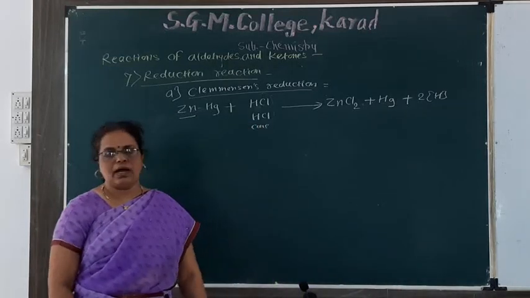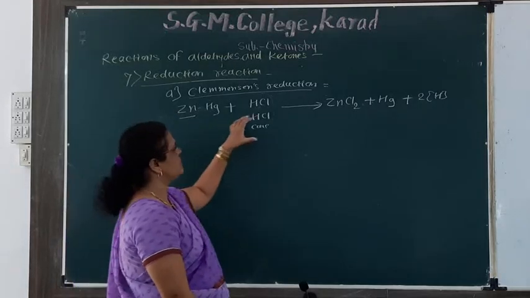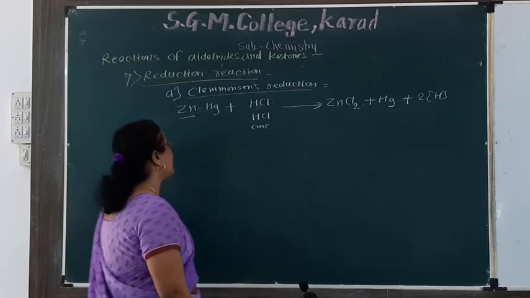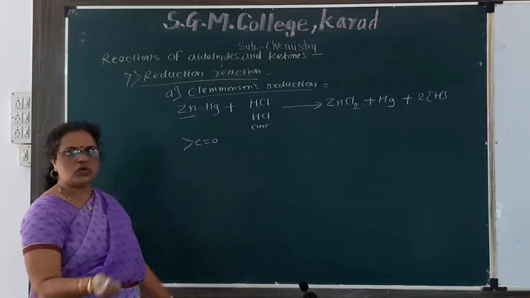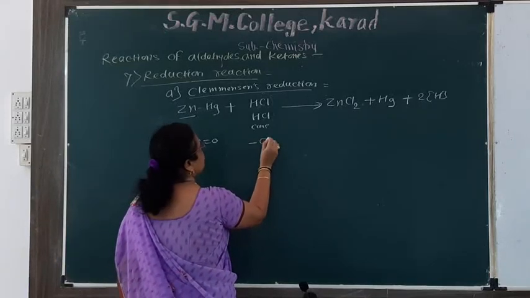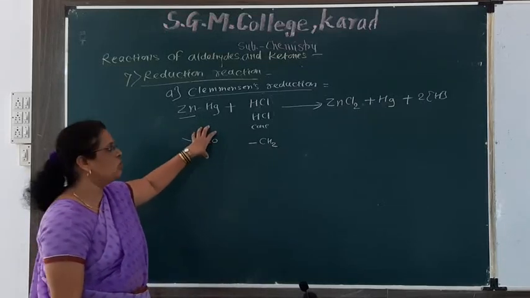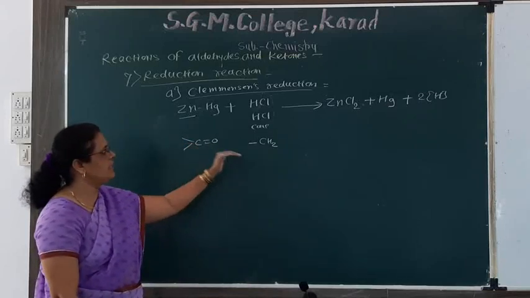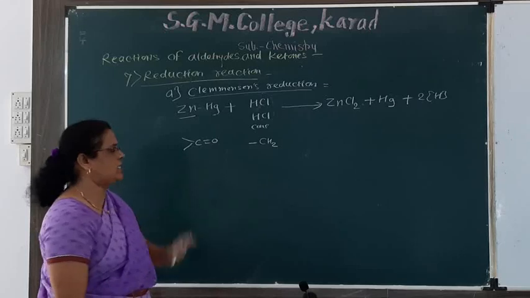In case of aldehyde or ketone on reduction with zinc amalgam and concentrated HCl, the carbonyl group is reduced to methylene group. Methylene group means CH2 group. And therefore this reaction is called Clemmensen's reduction reaction.